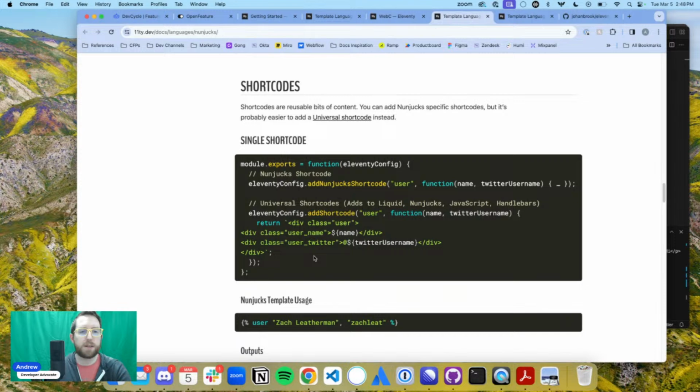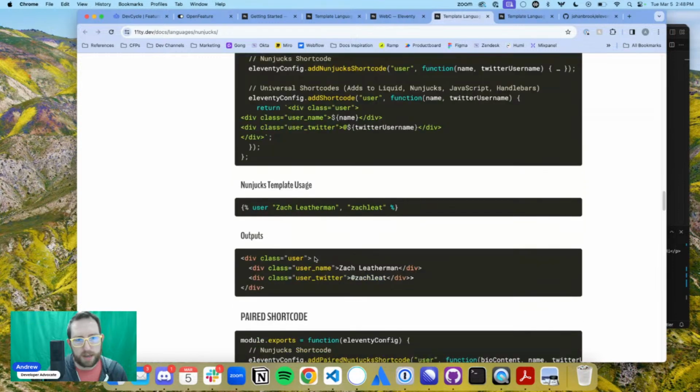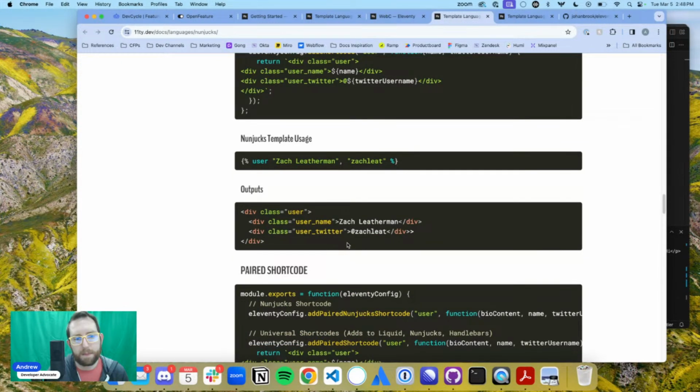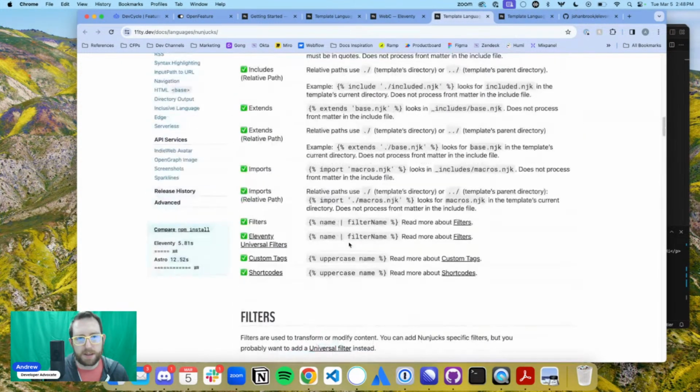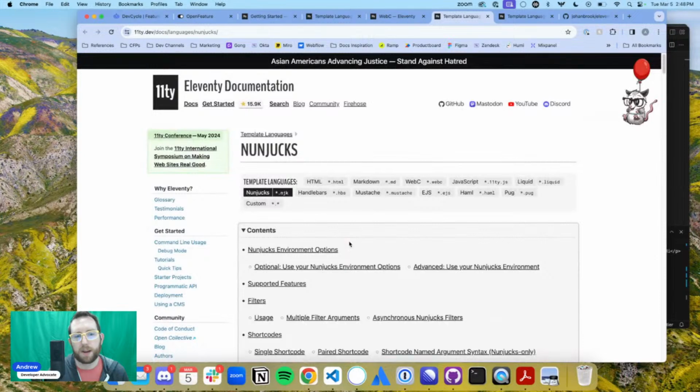There's something that speaks to me about Eleventy, and I think that's why I like using it so much, and I like doing some things with it. But that's just a basic understanding of what building out a template looks like there. We can potentially build one out today, but we're going to be doing it through the dev cycle OpenFeature stuff, so I don't think we necessarily need to do that.